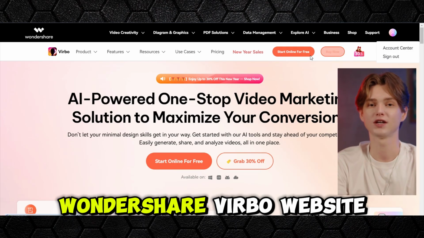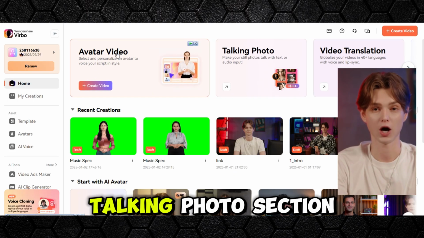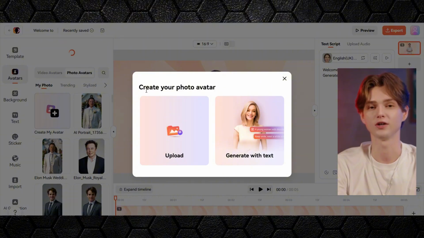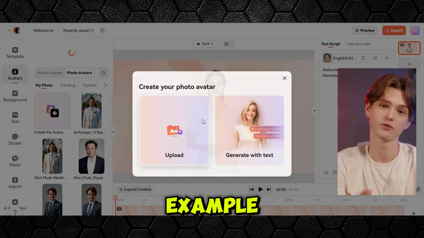First, visit the Wondershare Virbo website and create a free account. Once logged in, navigate to the Talking Photo section and select Avatar Video. Now, let's create our avatar. You can either upload a photo or let AI generate one for you. For this example, we'll use AI.